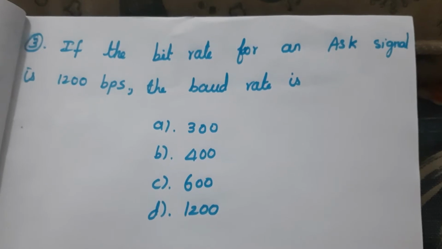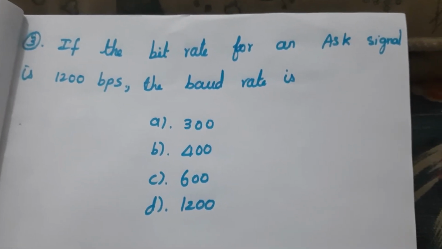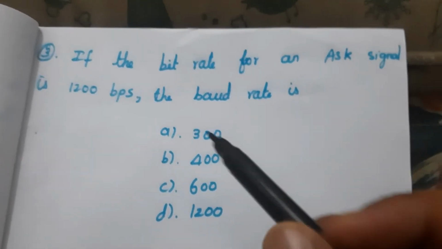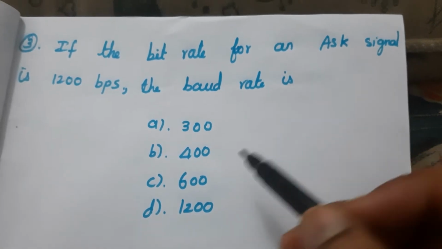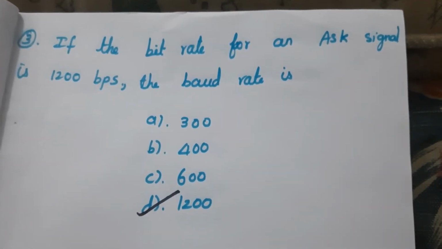Third question, if the bit rate for an ASK signal is 1200 bits per second, the baud rate is, and in ASK bit rate is equal to baud rate. As I said earlier, bit rate is equal to baud rate. So here the answer is 1200. Since the bit rate is 1200 bits per second, the baud rate is also 1200. So the answer is D.